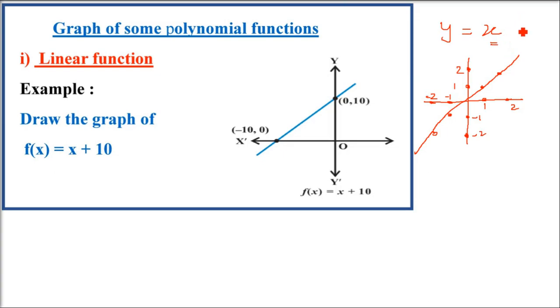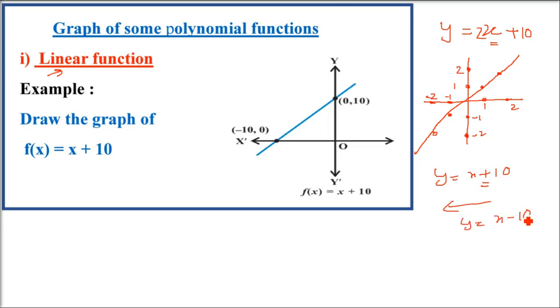But this is y equals x. If I add something here, the shape of the graph won't change. It will just shift. So a linear function is essentially a straight line only. The only thing is it will change the position. Y equals x plus 10, that means you just have to shift, because you are adding 10, so you have to subtract the distance.